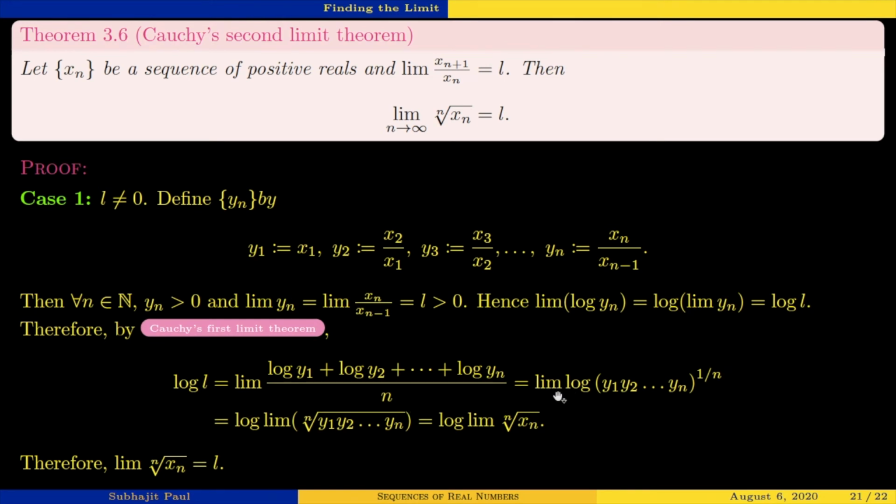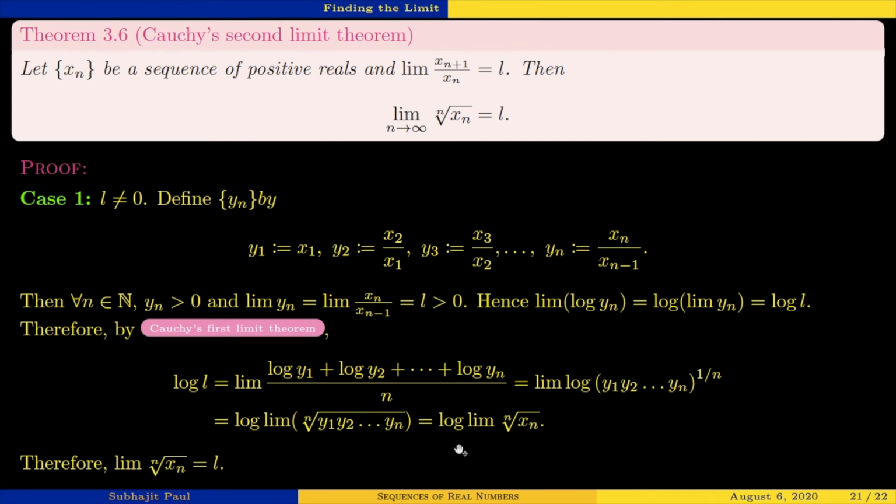Now applying the log property, log y1 plus log y2 up to log yn is log of y1 y2 up to yn, and the 1 by n goes to the power. This is y1, y2 up to yn whole to the power 1 by n. So now again limit and log interchange. So log of the limit of the nth root of y1, y2 up to yn.